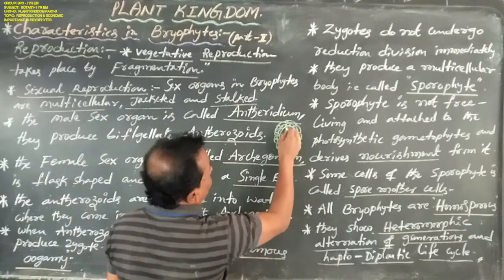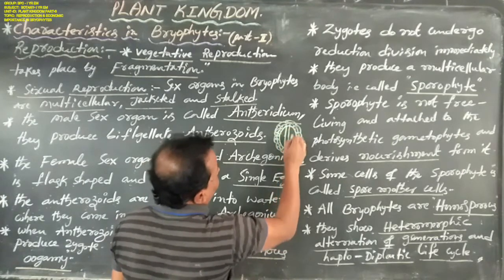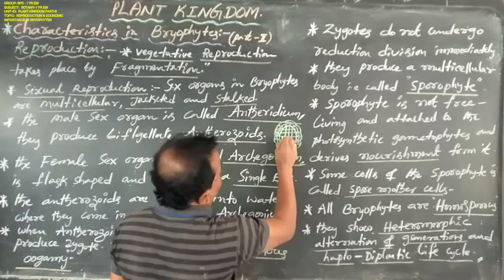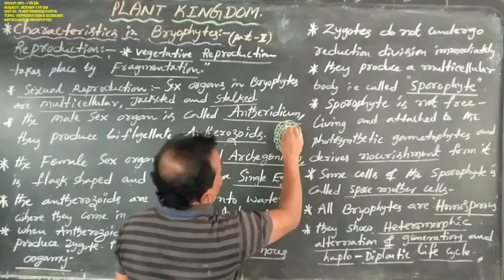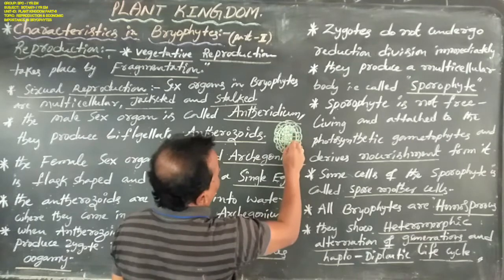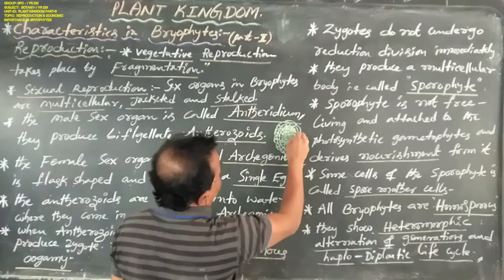So this is a male sex organ, named antheridium. All are antherozoids.